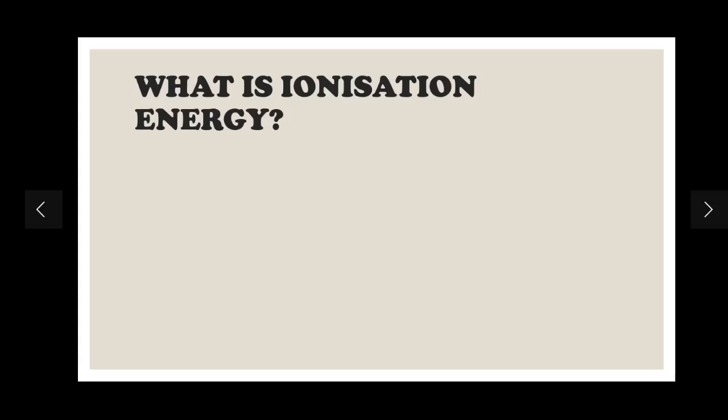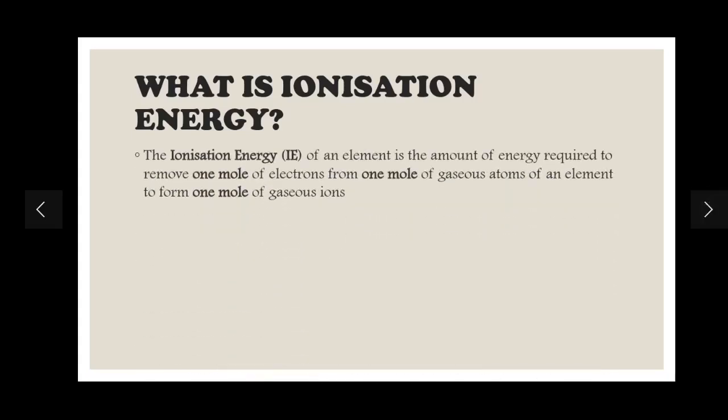Now let's see what CIE, the Cambridge curriculum, asks you for the definition. If they ask you what is ionization energy, what will you reply? The definition is that the ionization energy, abbreviation IE, of an element is the amount of energy required to remove 1 mole of electrons from 1 mole of gaseous atoms of an element to form 1 mole of gaseous ions.